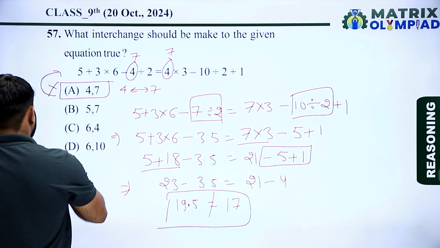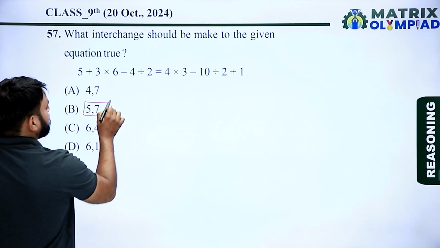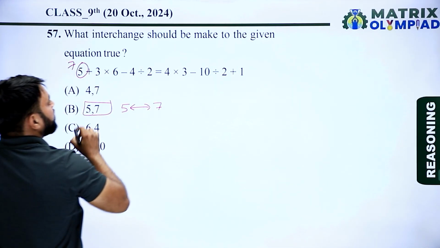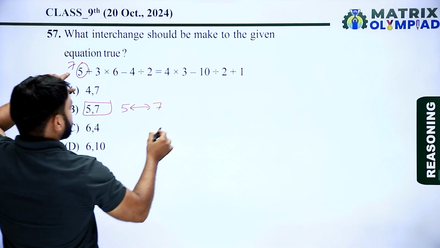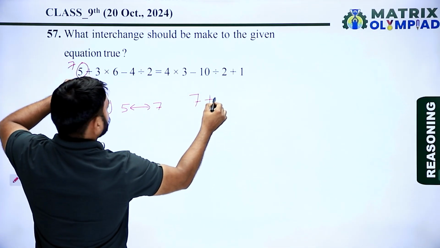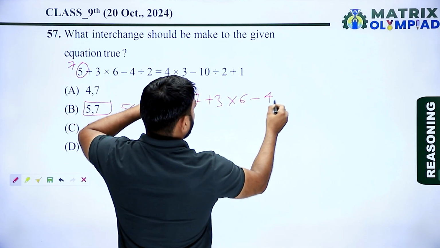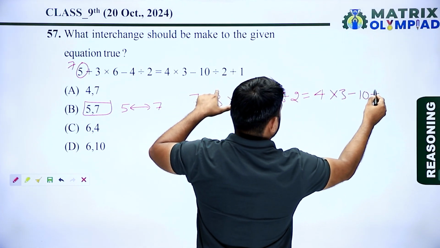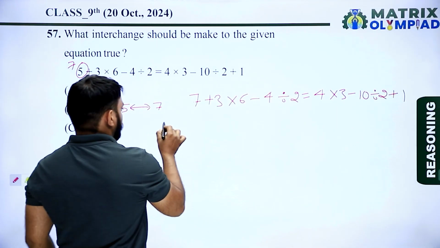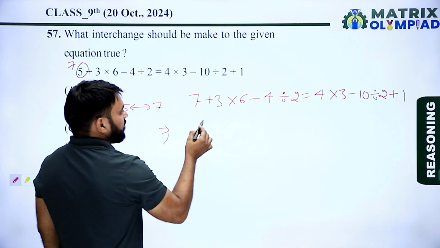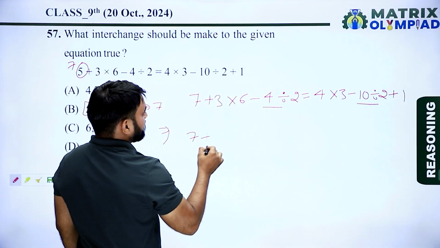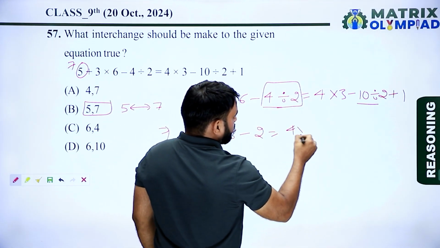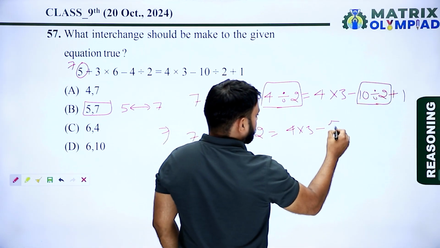Now taking option B. According to option B, 5 becomes 7 and 7 becomes 5. So now the equation is 7 plus 3 multiply 6 minus 4 divided by 2 is equal to 4 into 3 minus 10 divided by 2 plus 1. Now using the BODMAS rule, first divide the numbers. So 4 divided by 2 means 2, and 10 divided by 2 means 5.